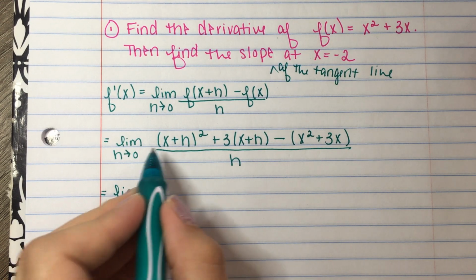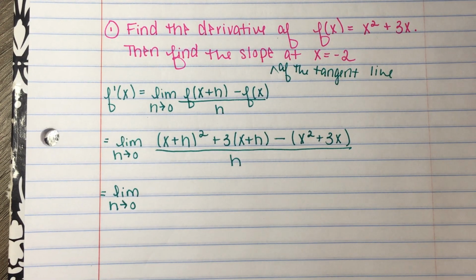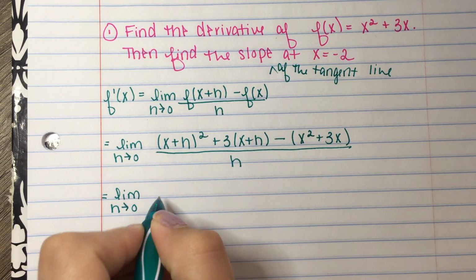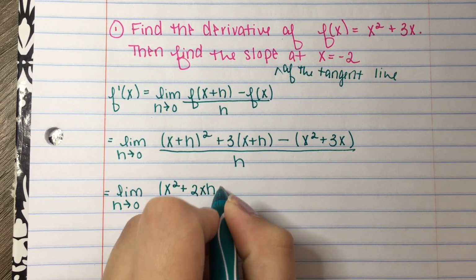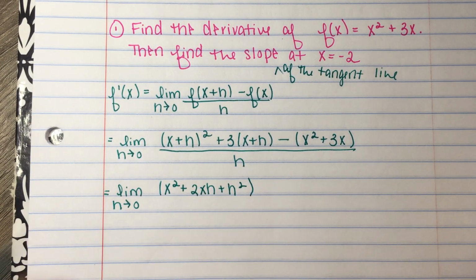Now you can do (x plus h) squared off to the side on a sticky note, but we've done that a lot in previous videos, and you should be pretty good at maybe just mentally FOILing right now. If you're not, that's okay. Grab that sticky note or do it off to the side, but I can tell you that this is x squared plus 2xh plus h squared. If you're like, wait, what? Where'd you get that? Okay, take a second, go off to the side, expand this, and FOIL.